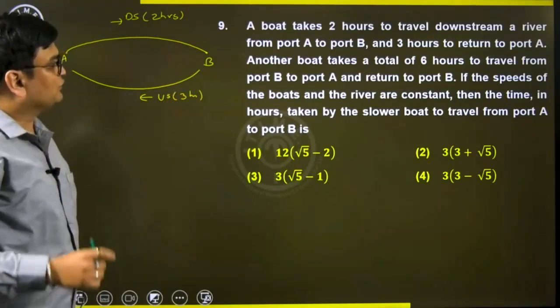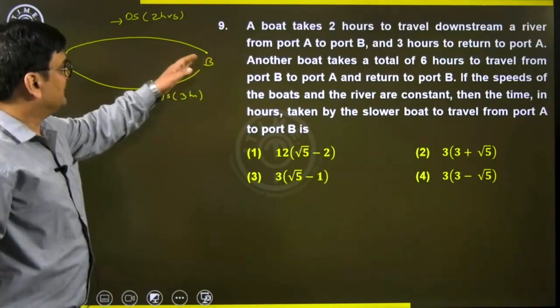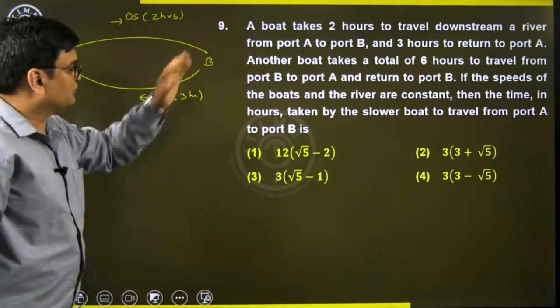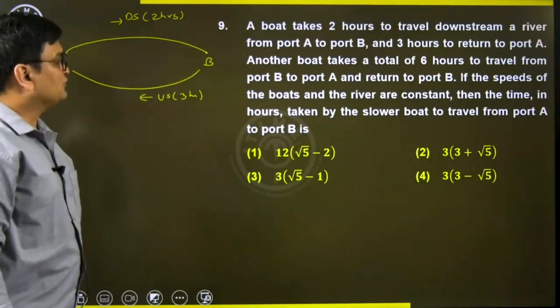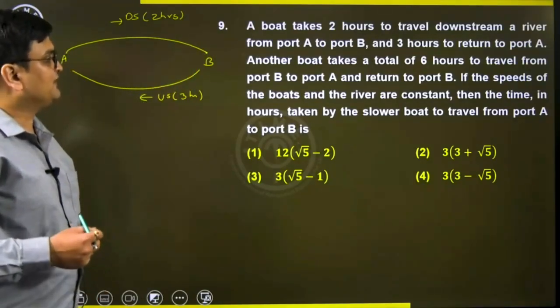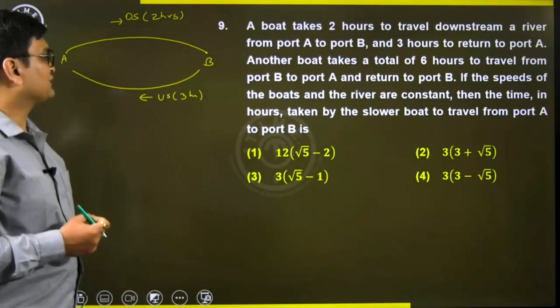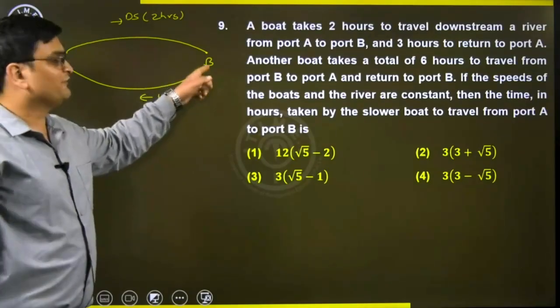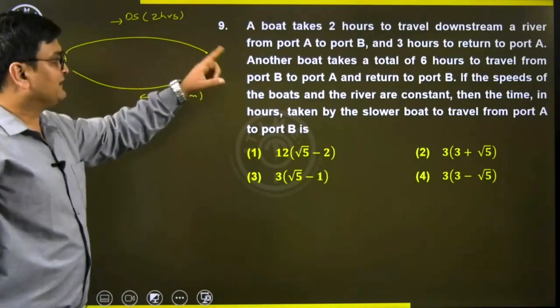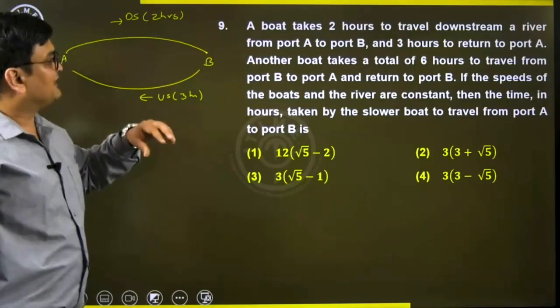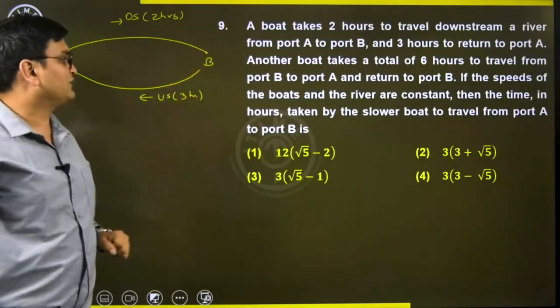Another boat takes a total of 6 hours to travel from port B to port A and return to port B. If the speeds of the boats and the river are constant, then the time in hours taken by the slower boat would obviously be the second boat, because it's taking 6 hours for the round trip, whereas the first boat has taken 5 hours for the round trip.